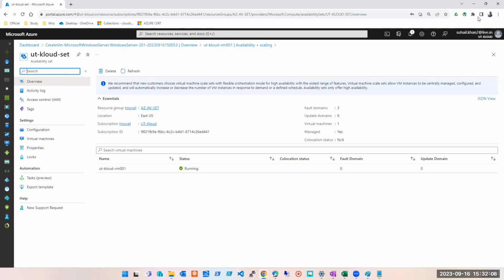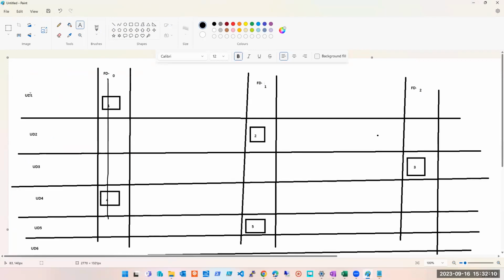Similarly, in update domain, I started with 1, but it will be 0, 1, 2, 3, 4, 5, 6 like this. So if I'm saying I have 6 update domains, then it will be 0, 1, 2, 3, 4, 5, and those will be counted as 6. Is it clear to everyone?